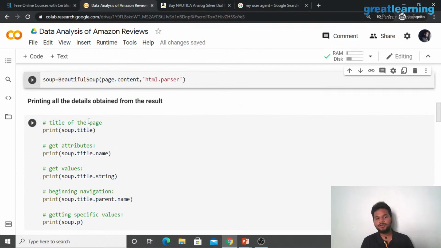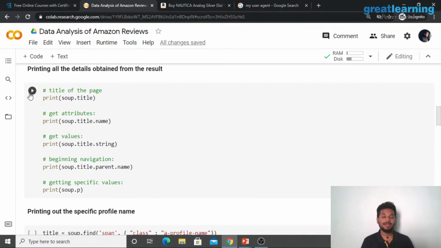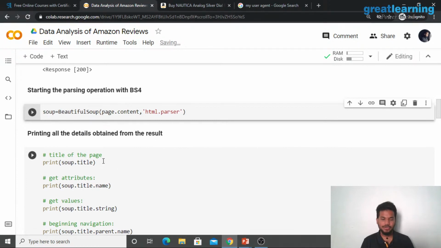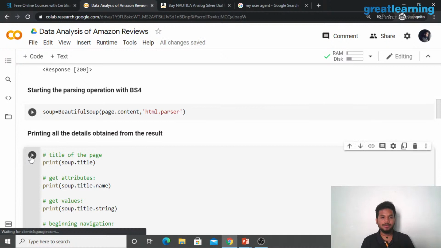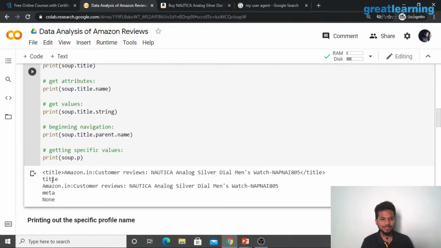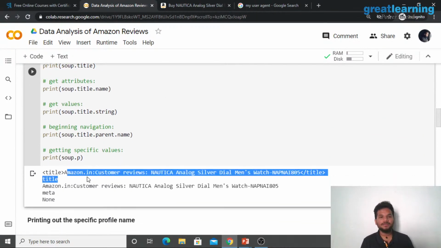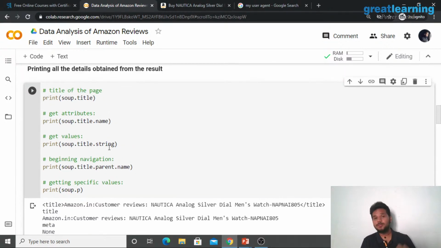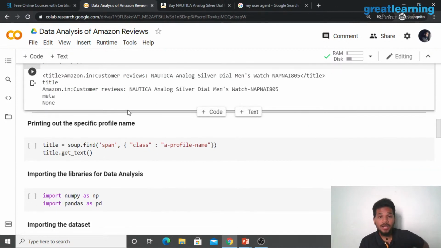That is exactly what you're trying to print in the next stages as well. Now, I am not printing anything directly from Amazon here, right? Beautiful Soup fetched all the details for us and it is holding it. Now, as soon as I go on to print all of these details, you can see it says the title of that particular page is Amazon.in customer reviews Nautica's silver dial men's watch. It is giving us all the details. It is giving us meta information, all of these details that Beautiful Soup scraped from this particular watch example, right? That is how easy it is.